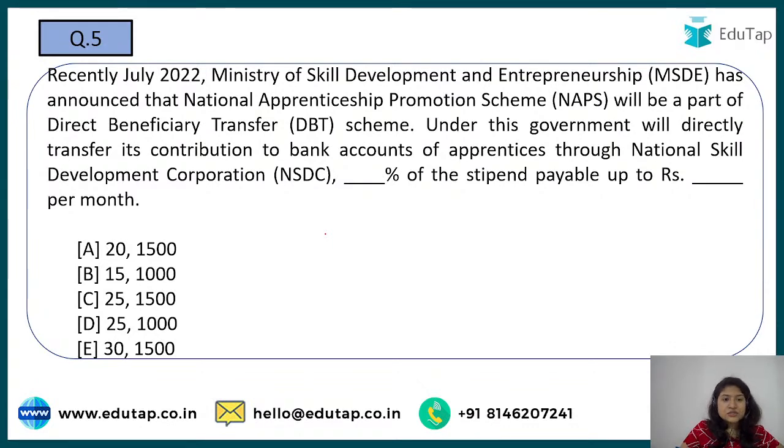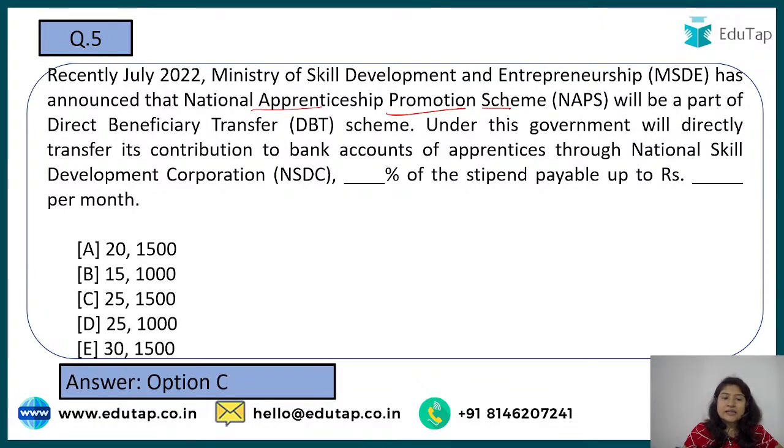See the correct answer to this particular question, which talks about the National Apprenticeship Promotion Scheme. It is your option number C, that is 25% and up to rupees 1500. So what is this scheme all about? It is to promote skill development among people. What does apprenticeship basically mean? It is when you do an internship somewhere, right?